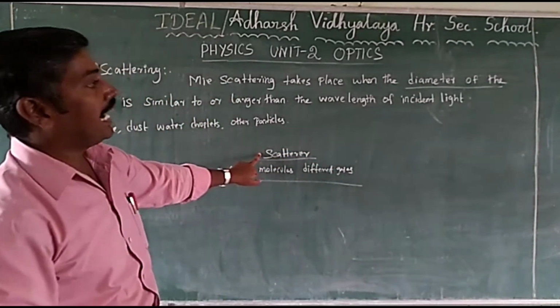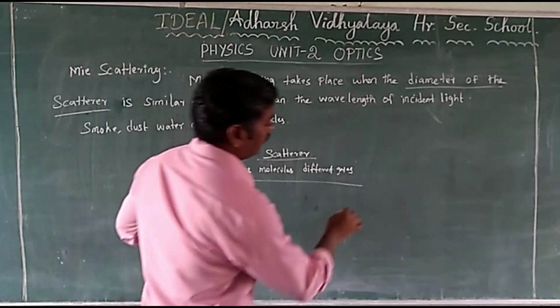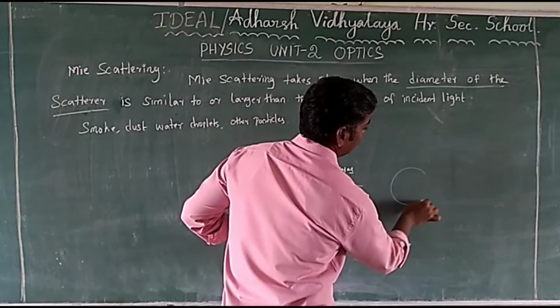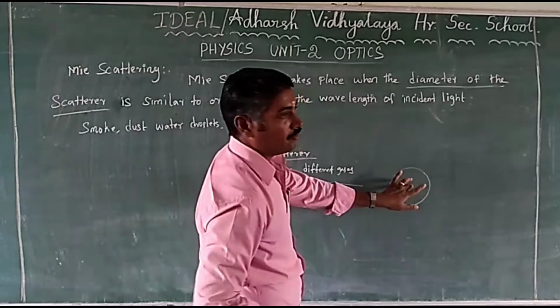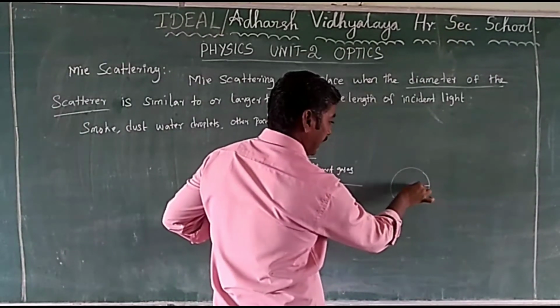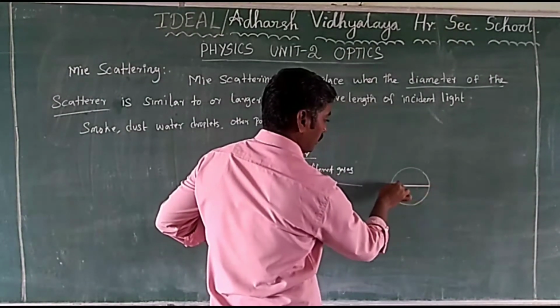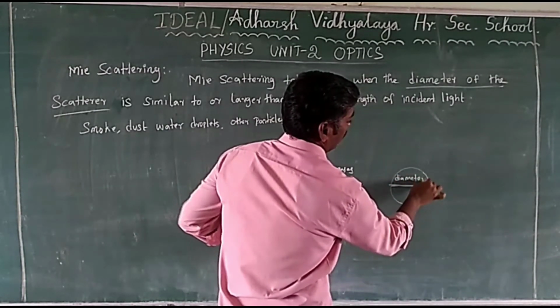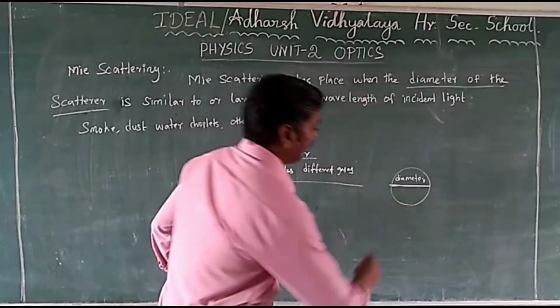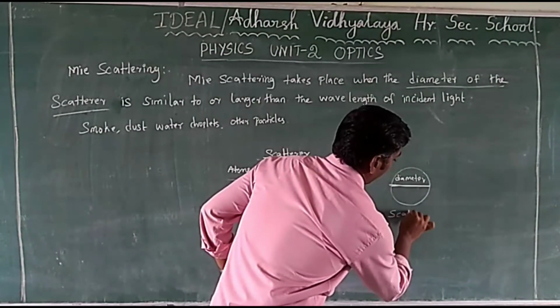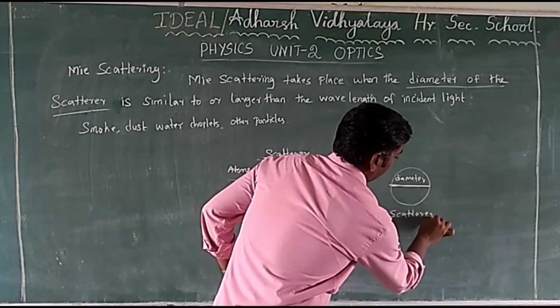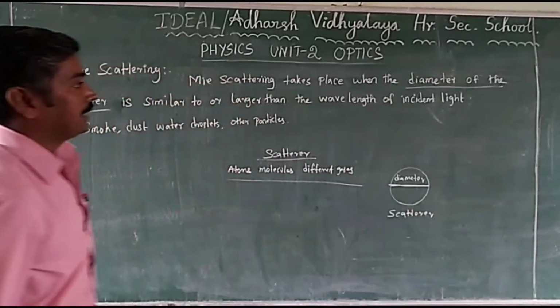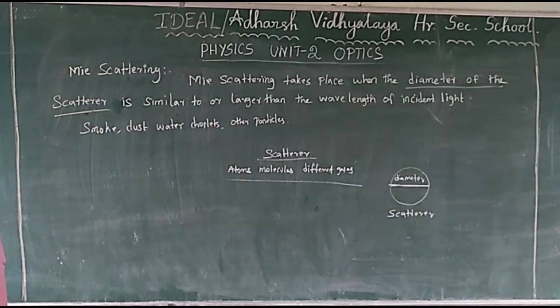This is the scatterer's diameter. For example, for an atom, the atom diameter is the diameter of the scatterer.